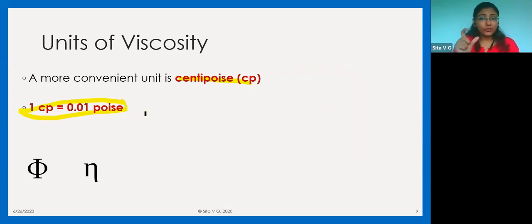If you get numerical questions, the viscosity that they might have asked you to find out, the options might be in centipoise, but the value that must be given is in poise. So when you're converting and writing the answers, you have to pay attention to the unit. And you have to remember that 1 centipoise is equal to 0.01 poise.